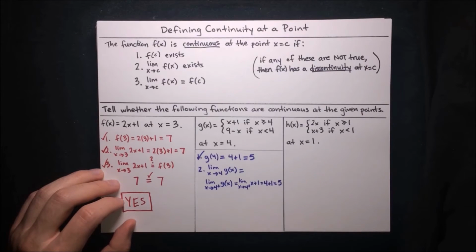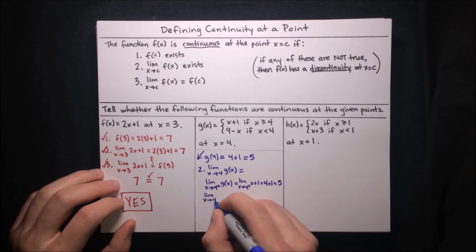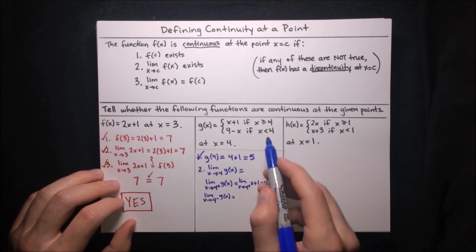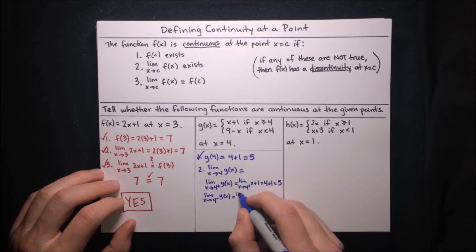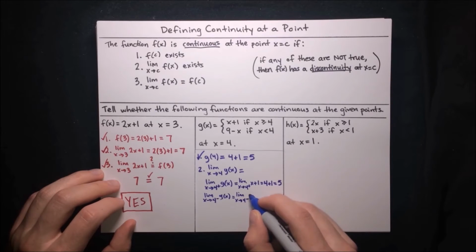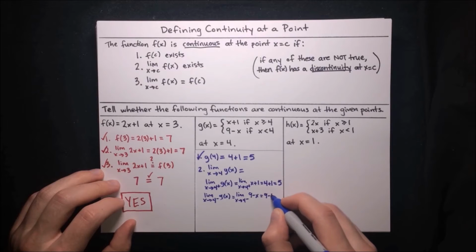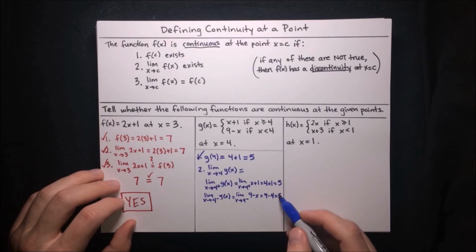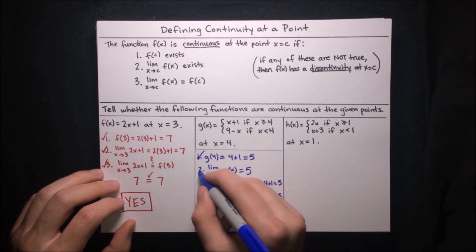Alright, and then how about from the left? Well, the limit as x approaches 4 from the left of g of x, now we're on the other branch where x is less than 4, so we have to use this bottom branch of the function, 9 minus x. So that's the limit as x approaches 4 from the left of 9 minus x. We just sub in 4 there, so 9 minus 4, which is also 5. So since the left and right limits are equal, they're both 5, that means the overall limit is 5. So yes, it does exist.